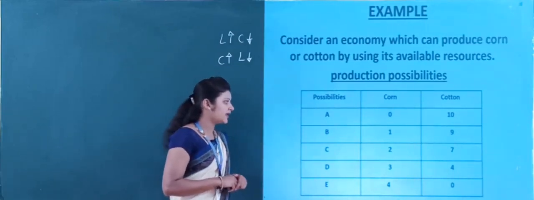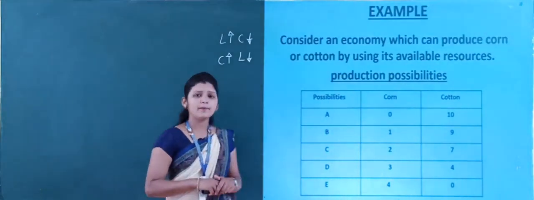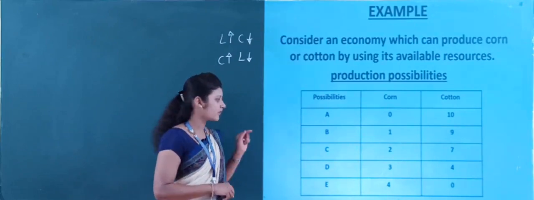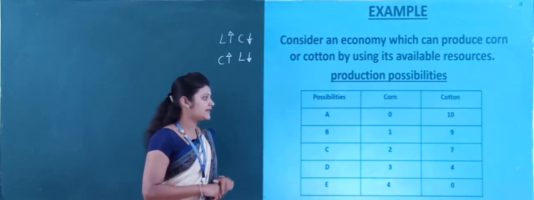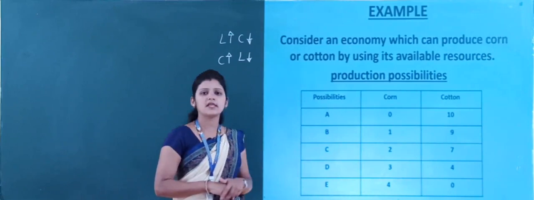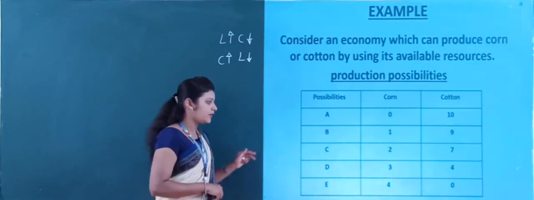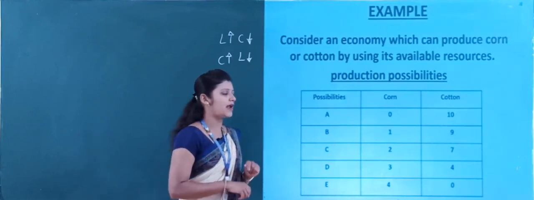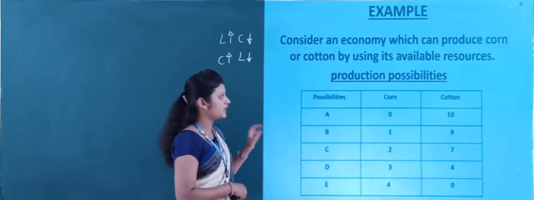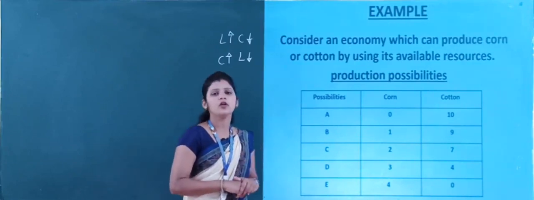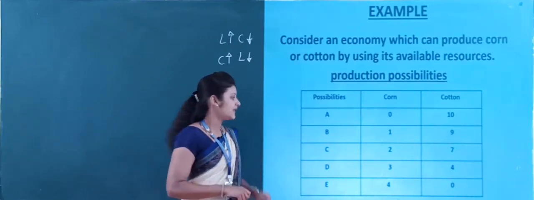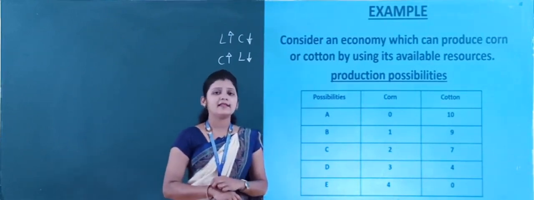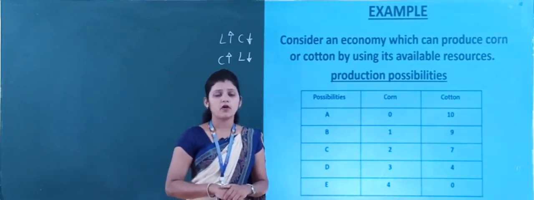Now what is the next possibility? Possibility B is that we may produce 1 unit of corn and 9 units of cotton. Possibility C tells us 2 units of corn and 7 units of cotton. What does possibility D tell us? We may produce 3 units of corn and 4 units of cotton. These are the many possibilities to produce corn and cotton, and what is this produced for?